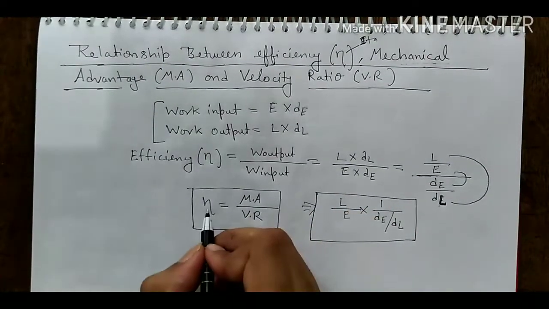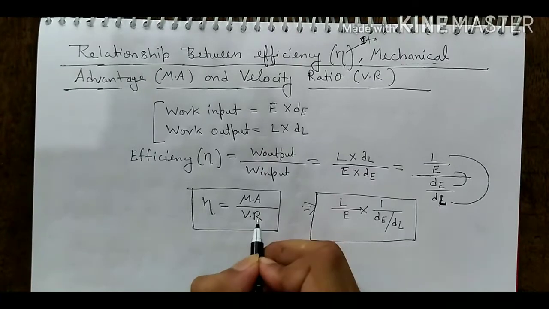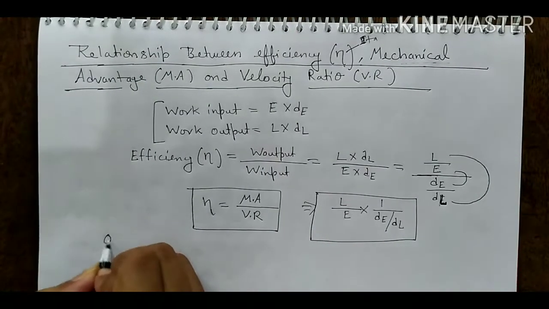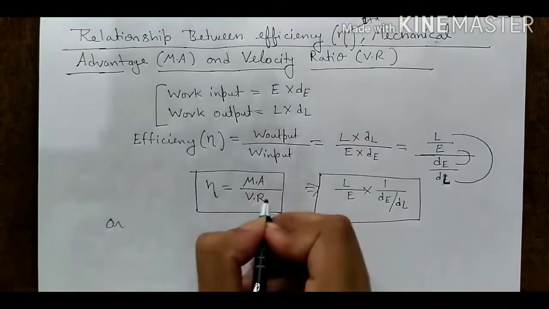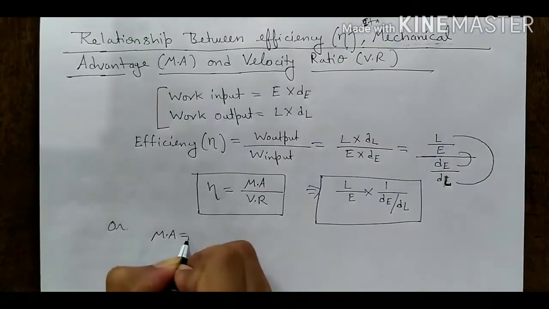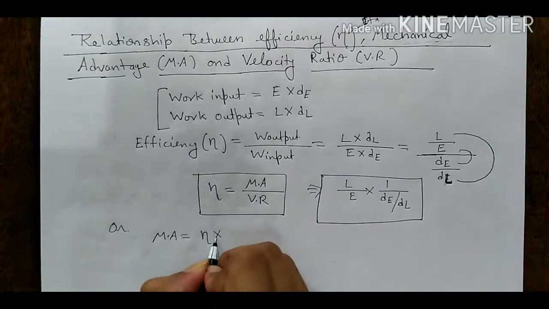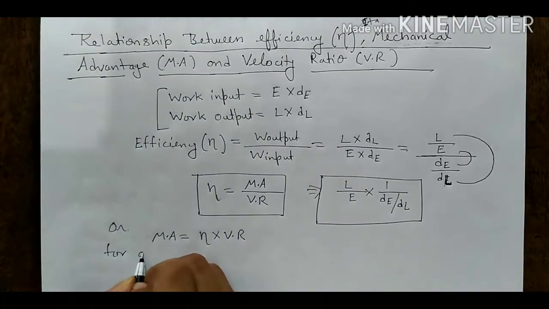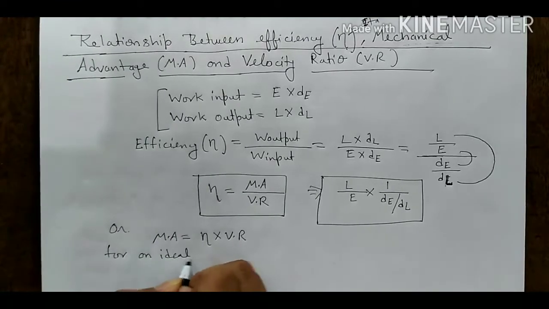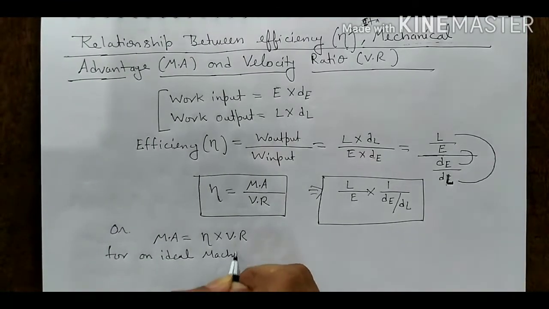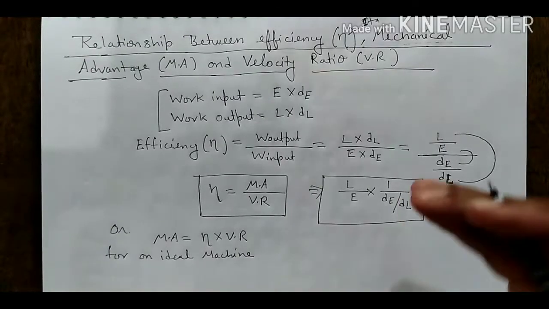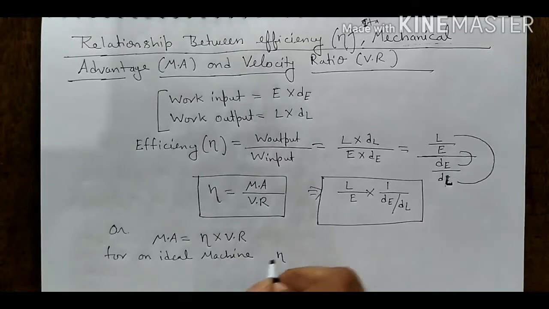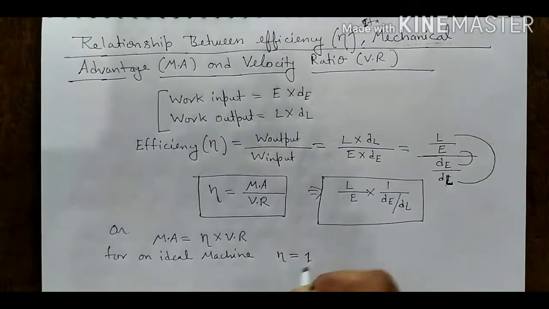So you have learned eta is equal to mechanical advantage upon velocity ratio. Or we can also write mechanical advantage is eta into velocity ratio. For an ideal machine, output energy upon input energy, eta is equal to 1.